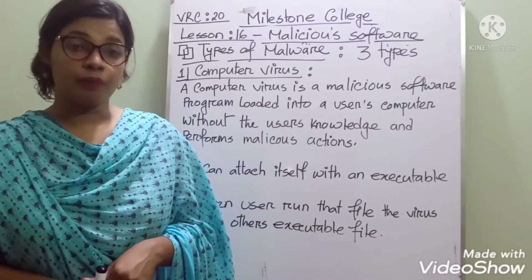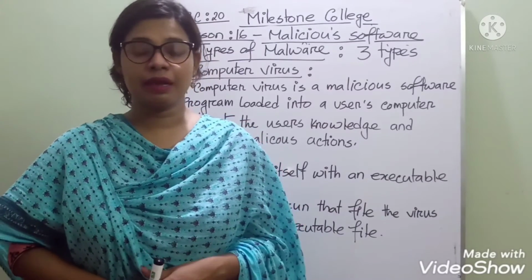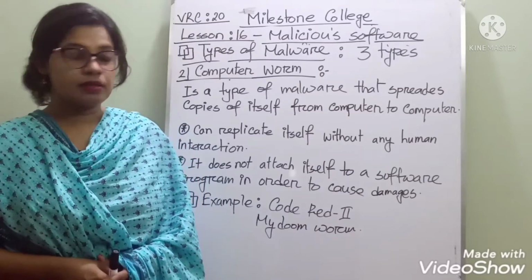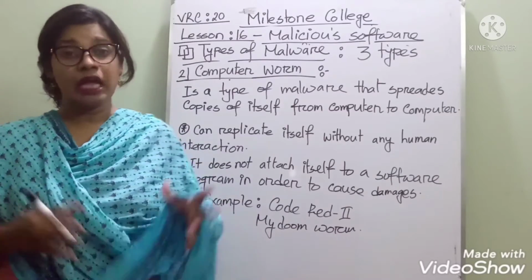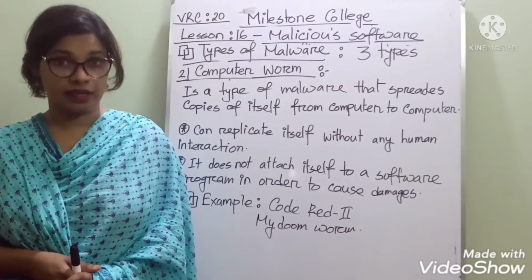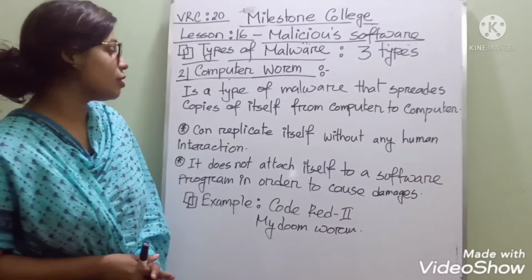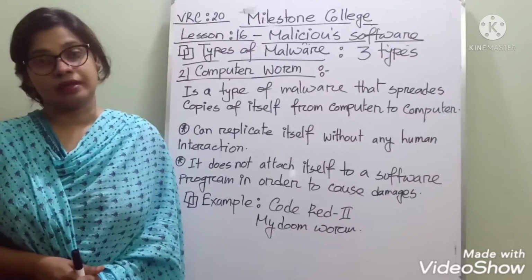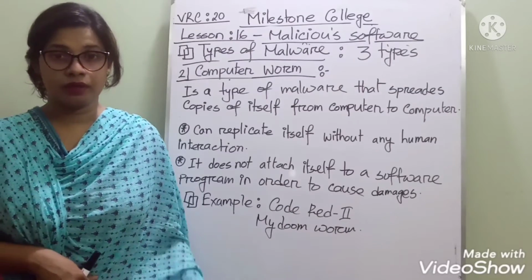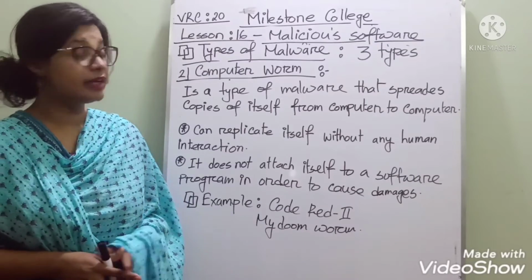Next, come to computer worm. Okay, computer worm, another kind of malicious software. Dear students, now it is computer worm. So it's a kind of malicious software, you know. So how does it work? Let's check. It's a type of malware that spreads copies of itself from one computer to another computer. That means it can work through network. Okay, without internet it cannot work, and it spreads itself.